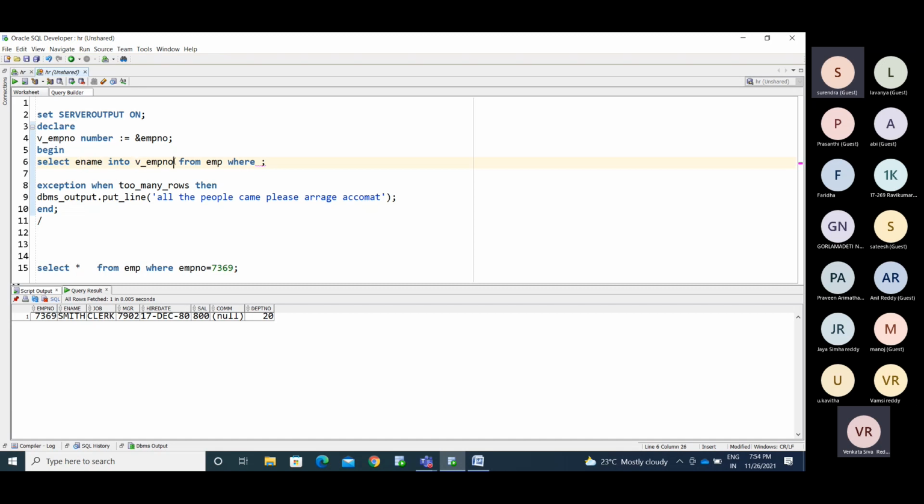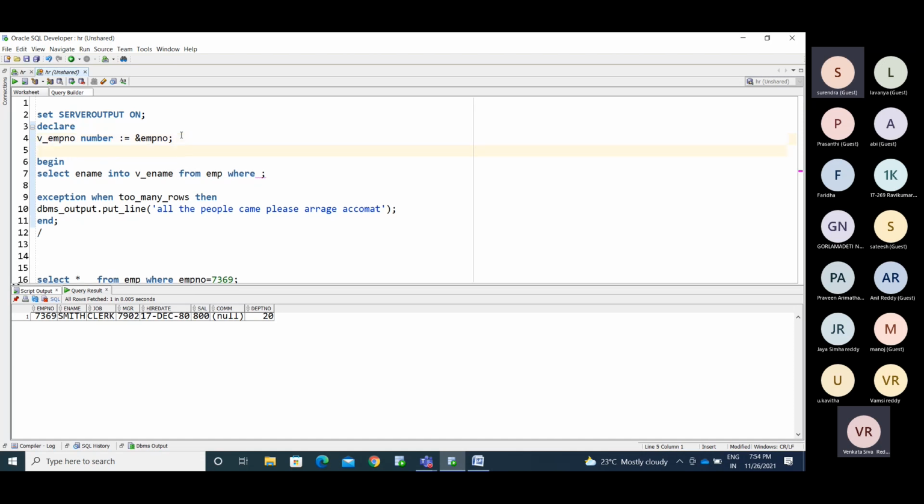Okay, v_ename is the variable. Now I'm declaring it a different way. We need v_emp_number, and we need another variable also.